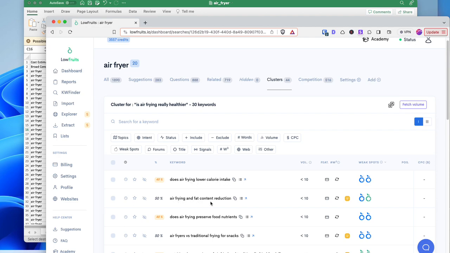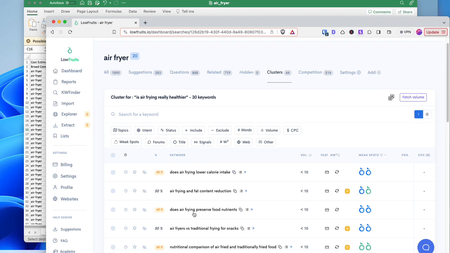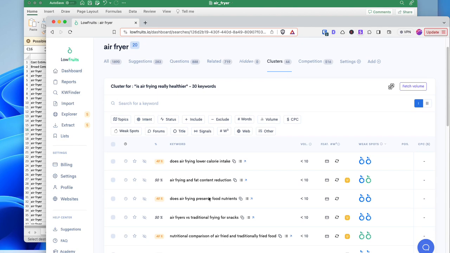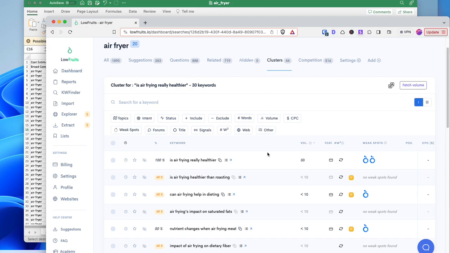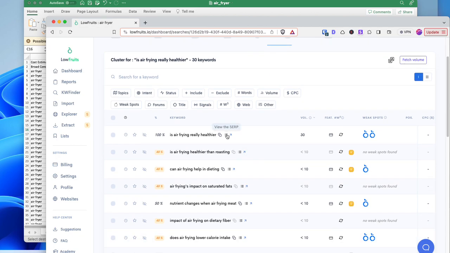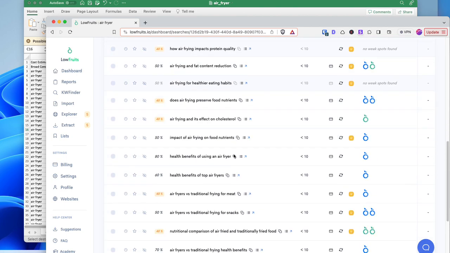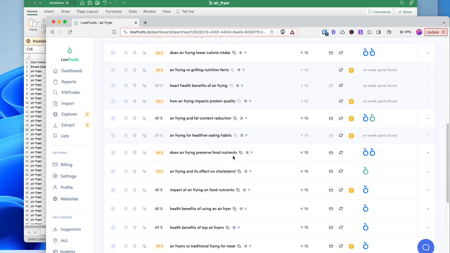Air frying and fat content reduction, and then does air frying preserve food nutrients? These two articles are going to battle within each other and potentially cause confusion and neither of them to rank. So what you can do is you can say this group of keywords, these 30 keywords, are all going to be within one article.